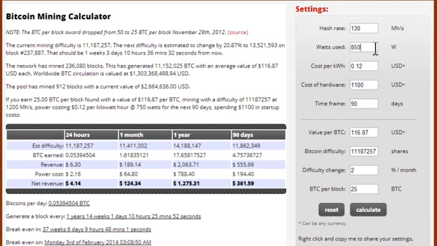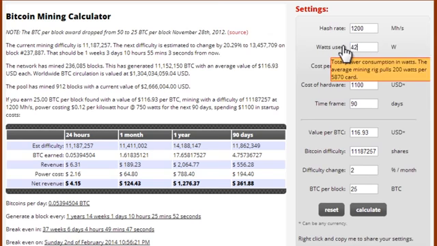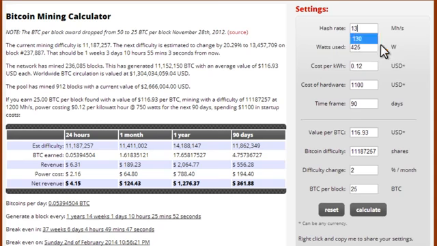Now, whether my computer is using all of that power or not is debatable. I don't think it is. So I'll just put 425. I'll split the difference. 425 at 130. And your cost per kilowatt.